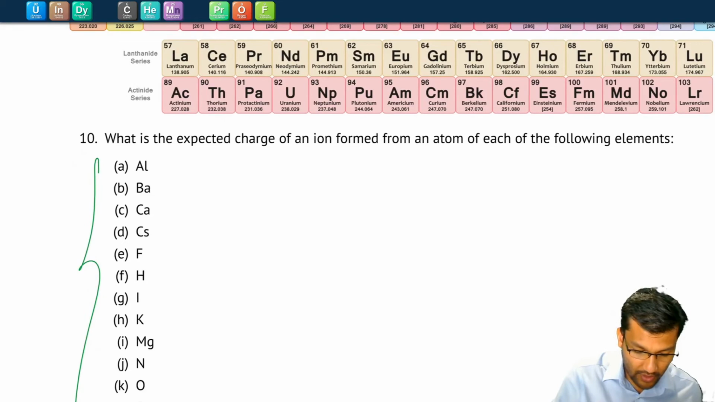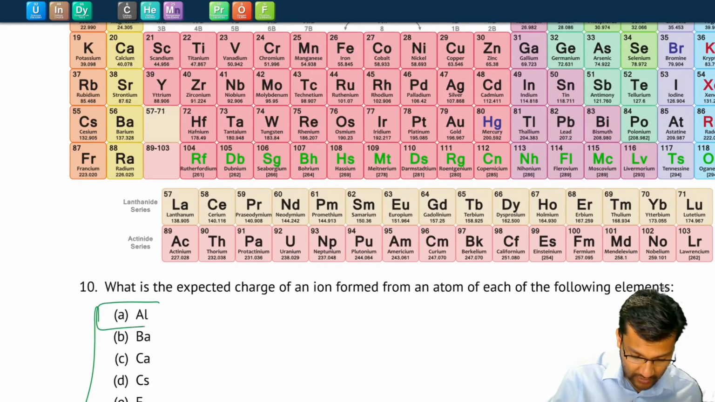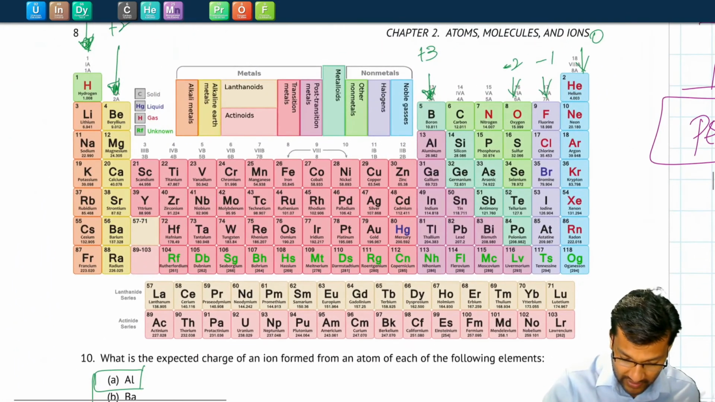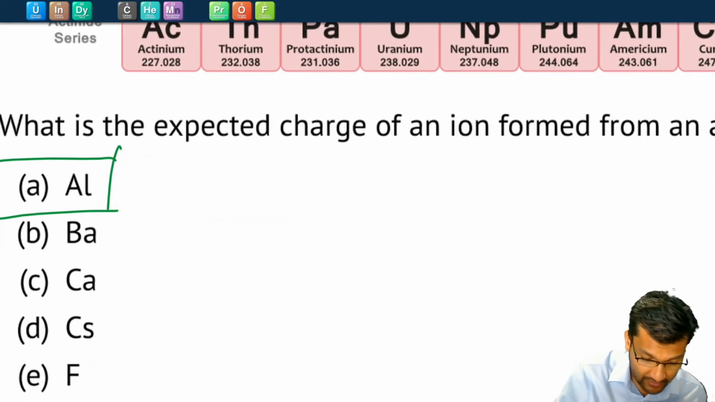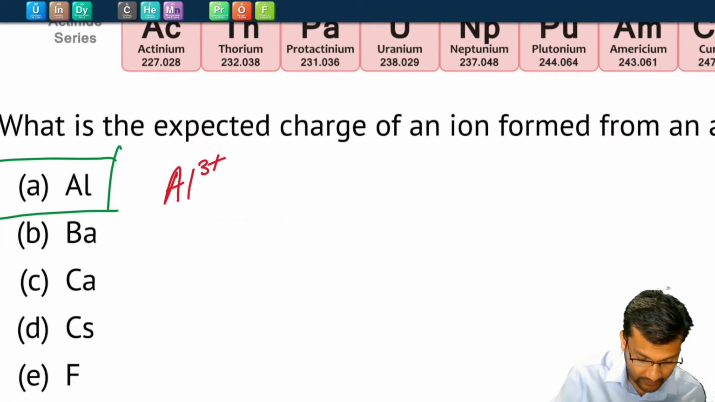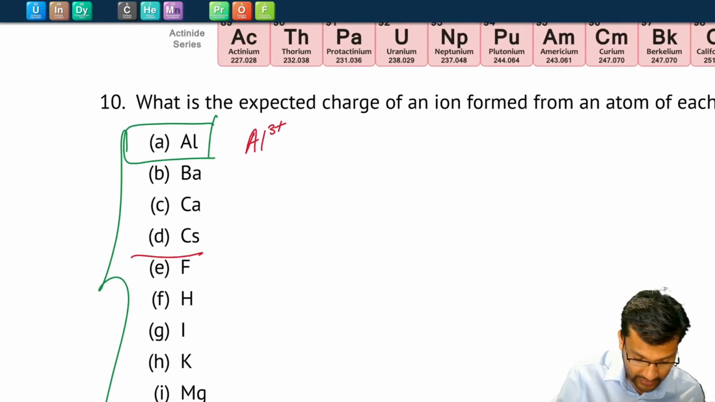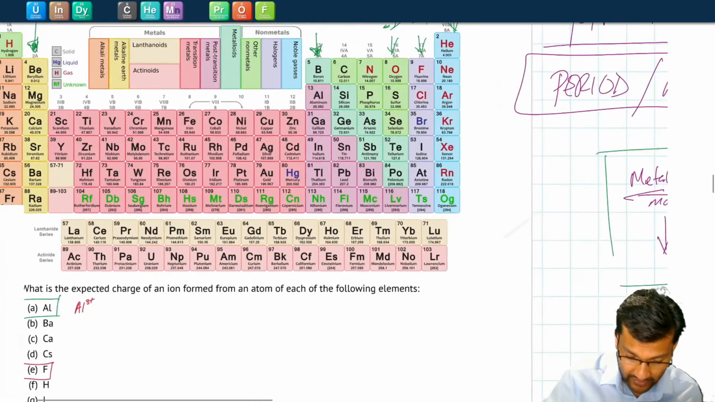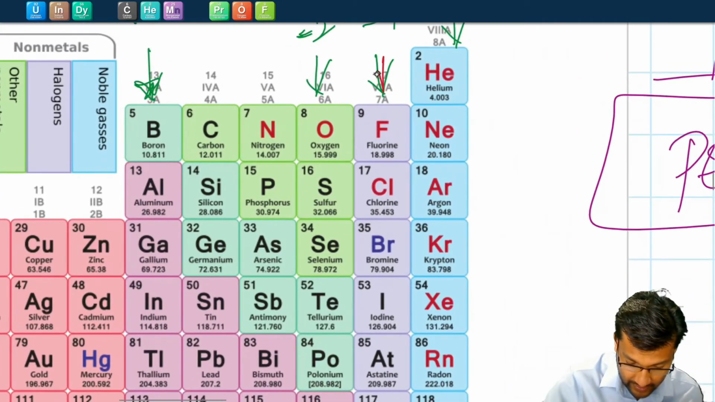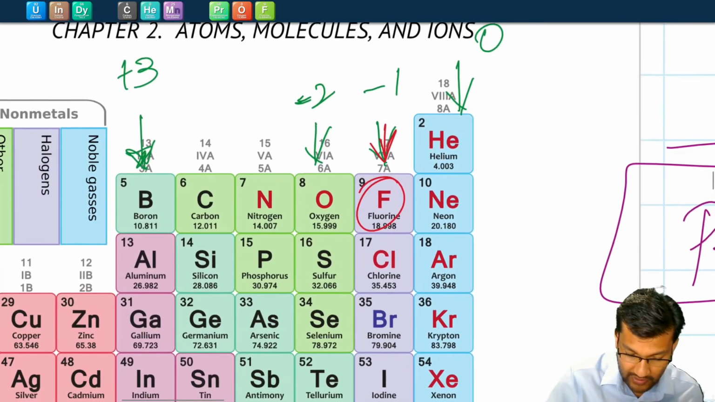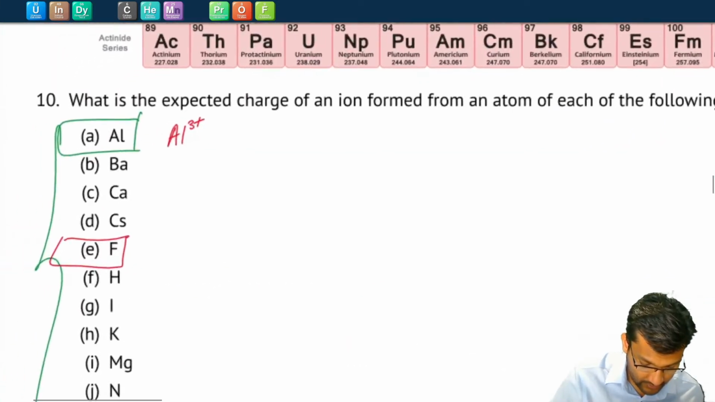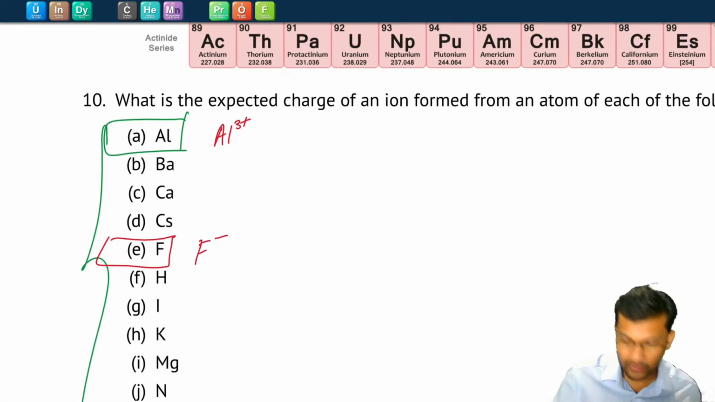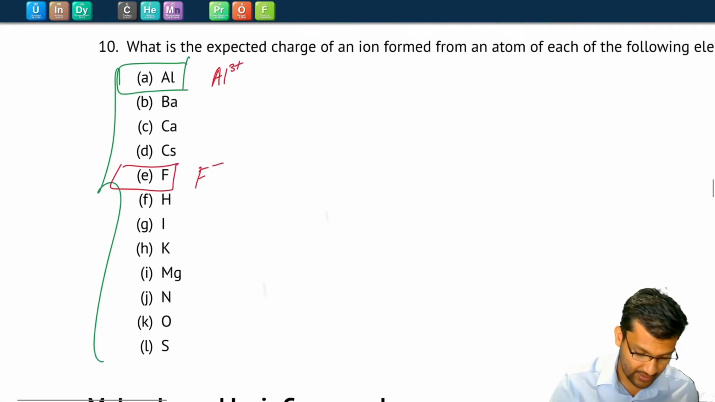Okay, so by looking at the position of aluminum on the periodic table, aluminum is in group 3A right here. We can learn that if aluminum forms an ion, it will likely form a 3+ ion. Let's do another one. Let's do fluorine. Fluorine is a halogen, right? So it's found in group 7A right here. It's likely to form an ion with a -1 charge. So fluorine would form an ion of a -1 charge. Usually we ignore the 1 and just put a minus sign.